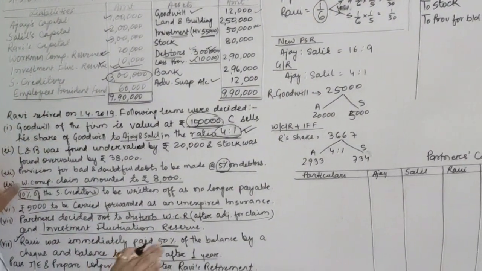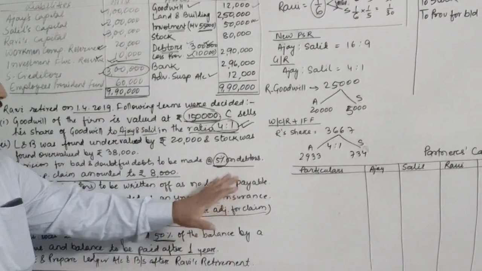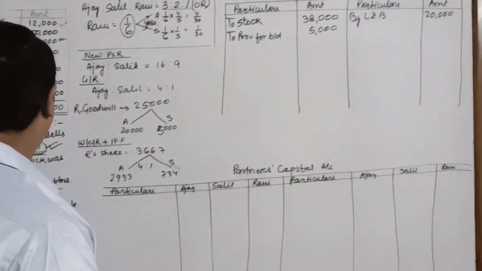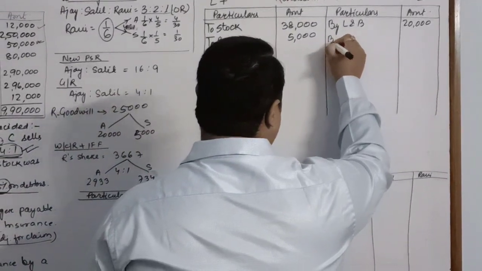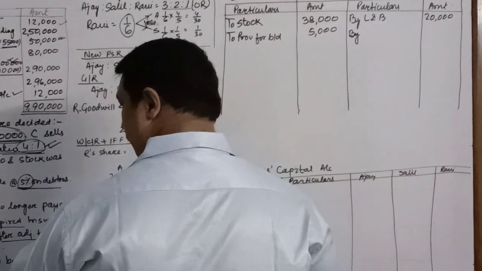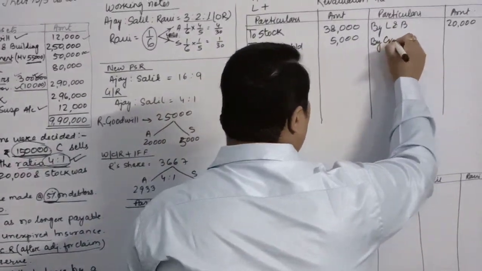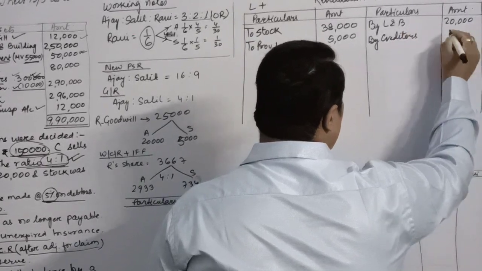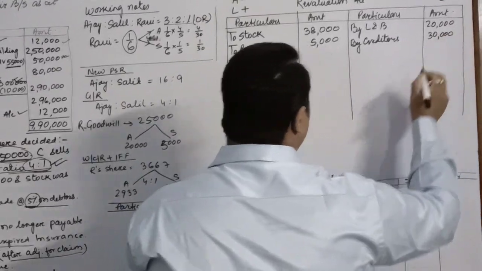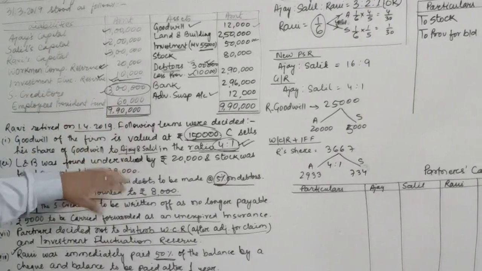Workmen compensation claim, this will not go anywhere. 10% of the sundry creditors to be written off as no longer payable. So they will decrease. So I will write by creditors 30,000, because my creditors were of rupees 3 lakhs.